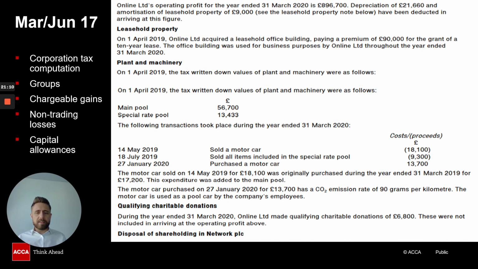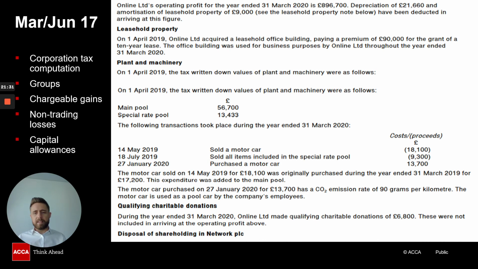Now, if we have a look at this next question here, this next question is called Online Limited. Now, of course, this has been updated for the correct financial year. We are in financial year 2019 for your exam up to March 2021 here.